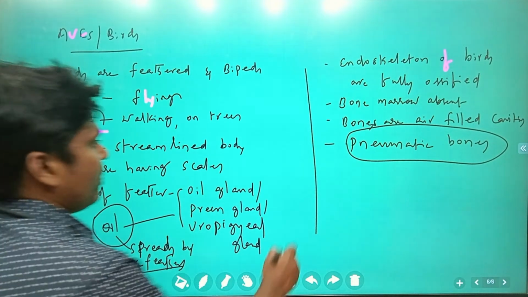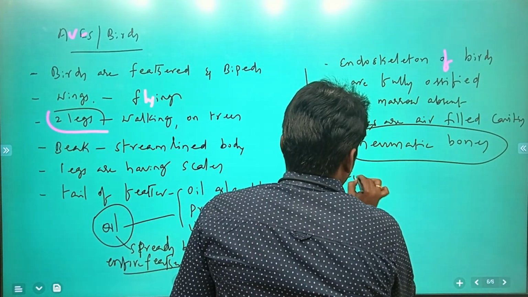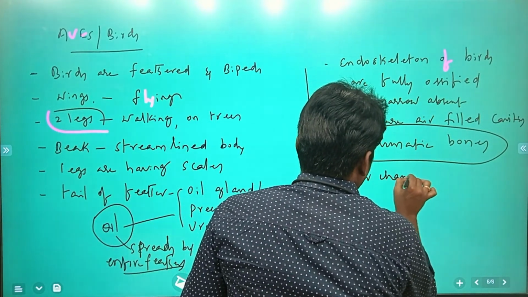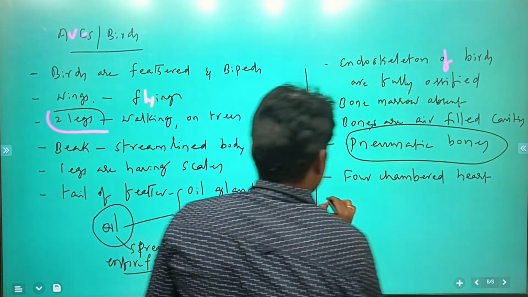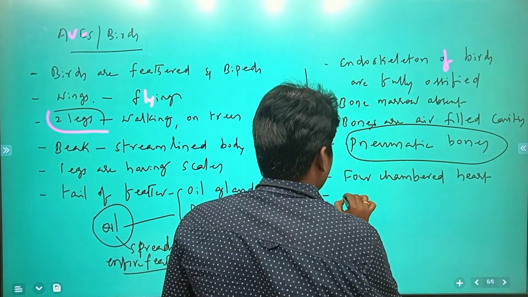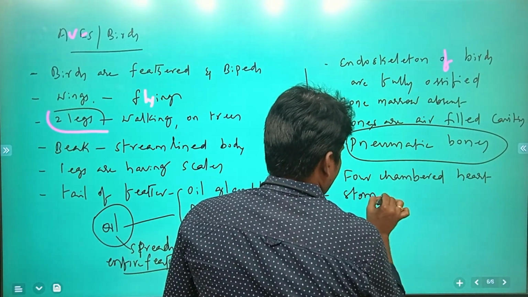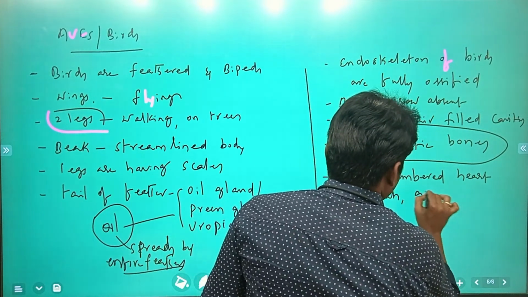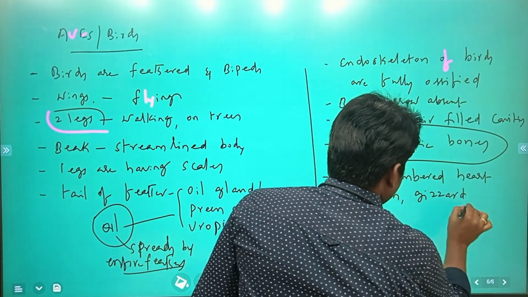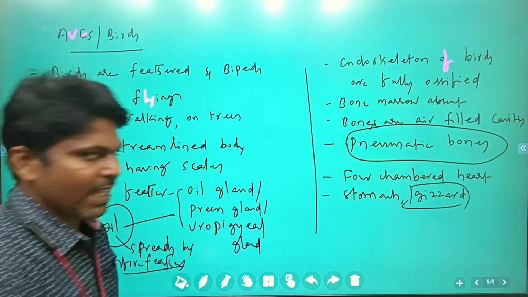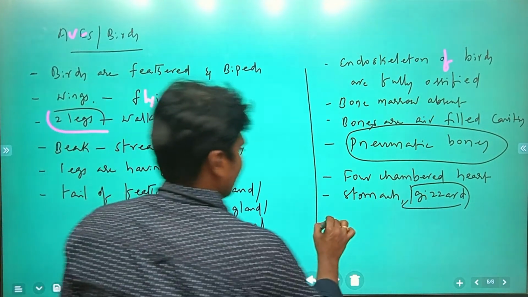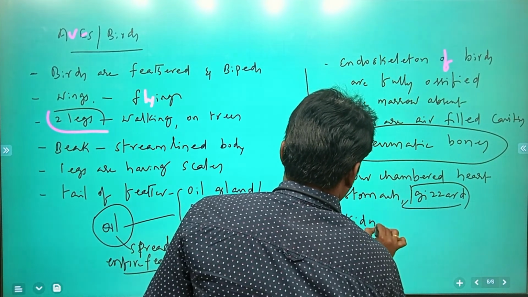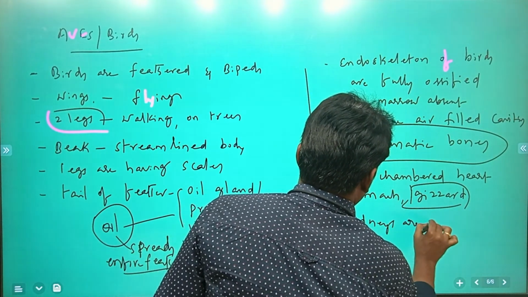These organisms have a four-chambered heart. The alimentary canal has a stomach and a special organ responsible for digestion, the gizzard. The kidneys are metanephric.